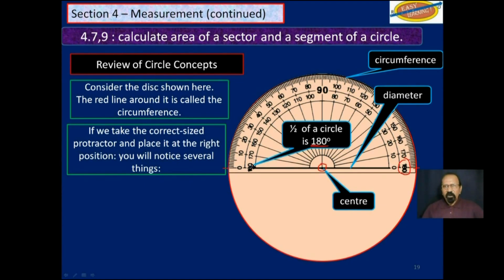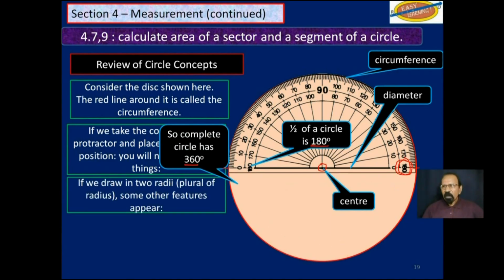This half of a circle occupies 180 degrees. Of course, the complete circle would be 360 degrees. If we draw two radii, which is the plural for radius, some other features appear. We draw a radius here, this green line, which is half of the diameter, and another radius there.